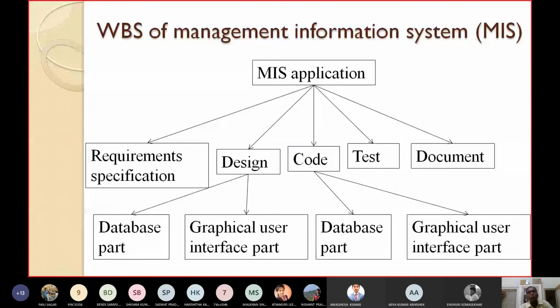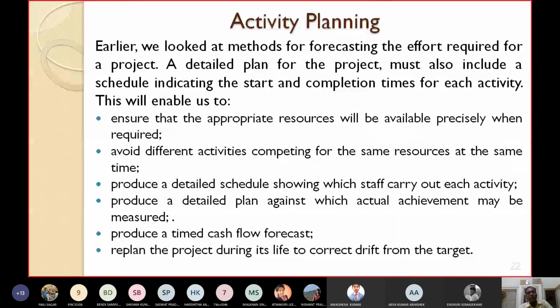Okay. Then the next and most important activity is activity planning. Earlier we looked at methods for forecasting the effort required for a project. That was estimation, but for what? For the whole project.